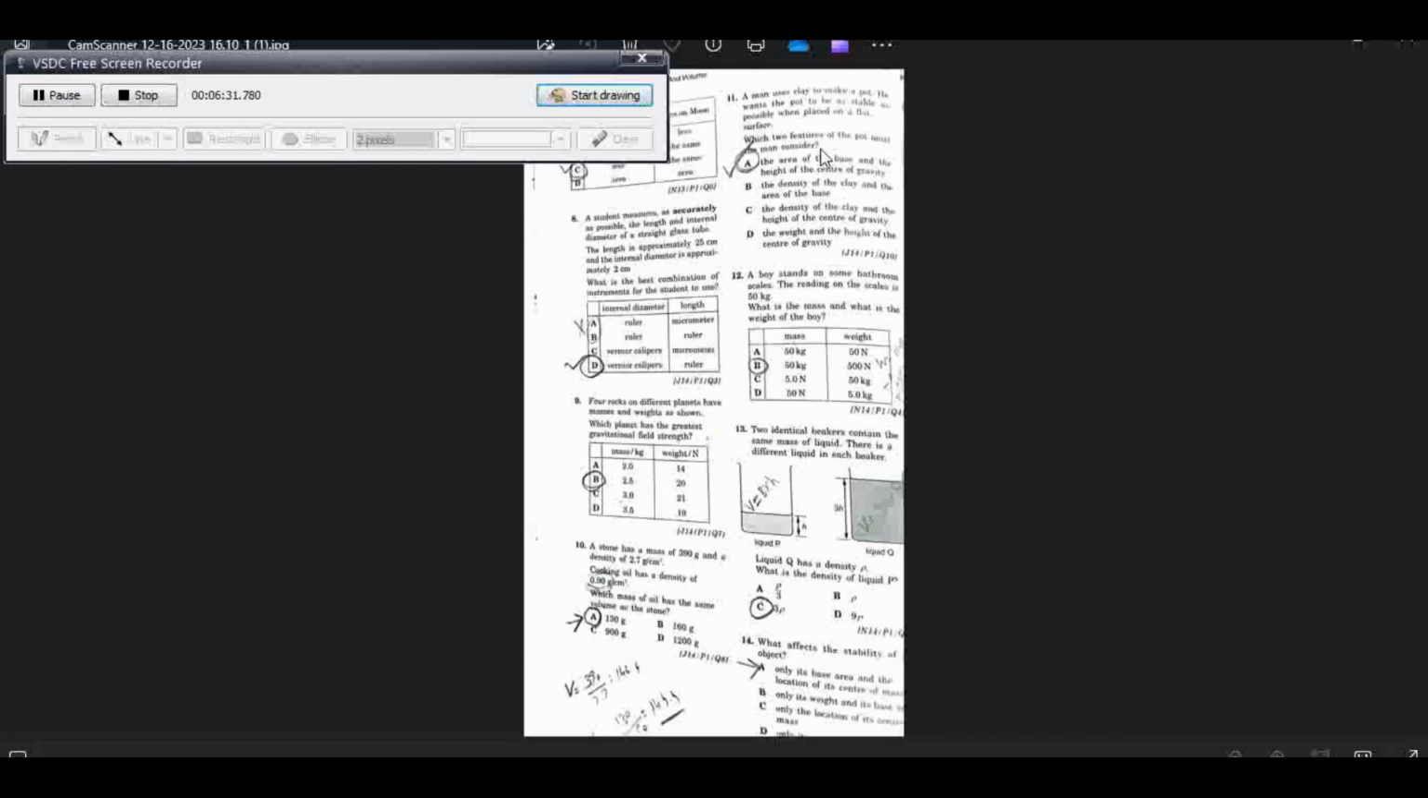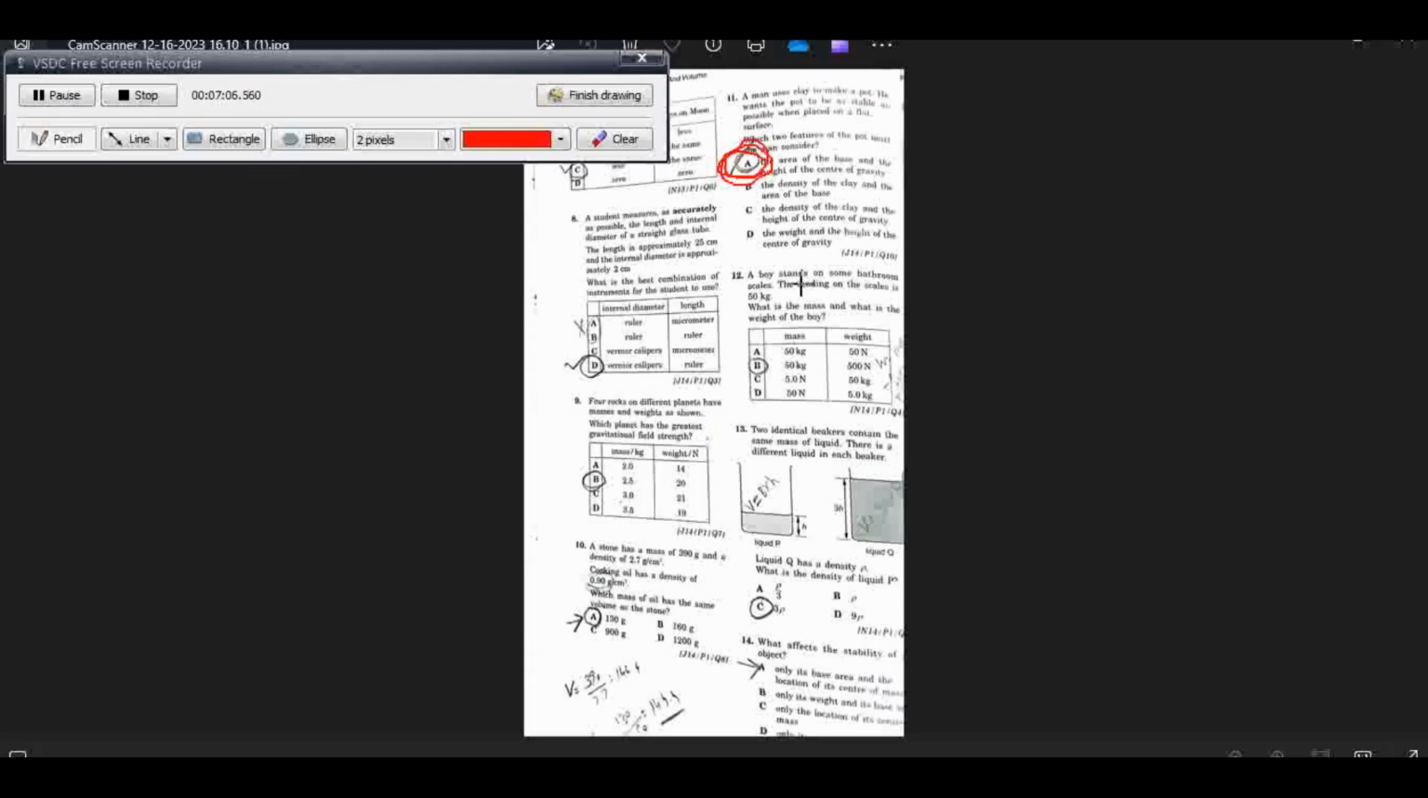If an object has a larger base area and the height of the center of gravity is minimum, then it will have the maximum stability. Therefore, he should consider the area of the base and the height of the center of gravity, and this is the correct answer. This is the fact and this is the rule. So option A is the correct option.